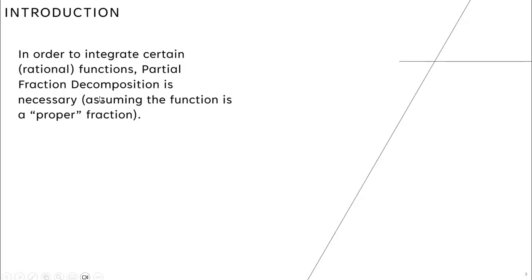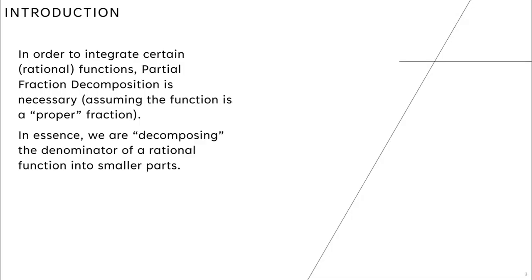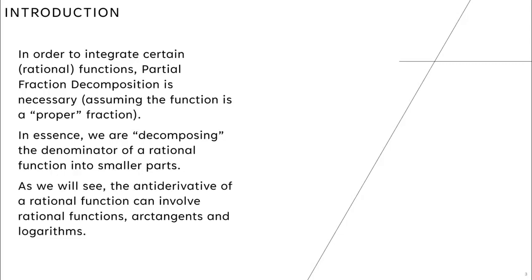Basically what we're going to do is factor our denominator and figure out what our original fractions were that combined to create this new rational function. So we're decomposing the denominator of a rational function into smaller parts, and then the antiderivative will often involve either rational functions or logarithms or arctangents. All right, so let's dive right into this and see what we're going to do.